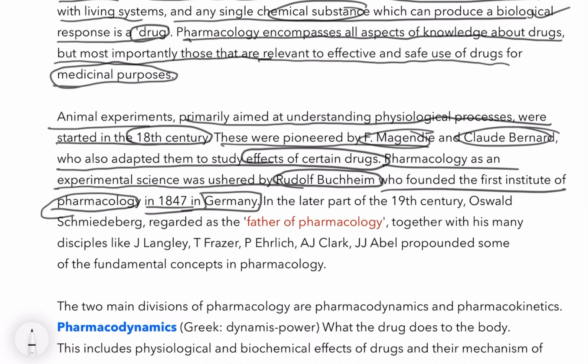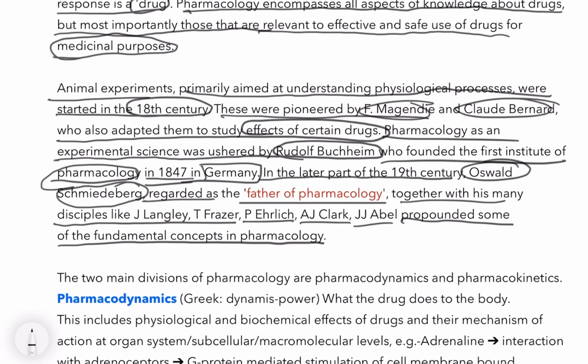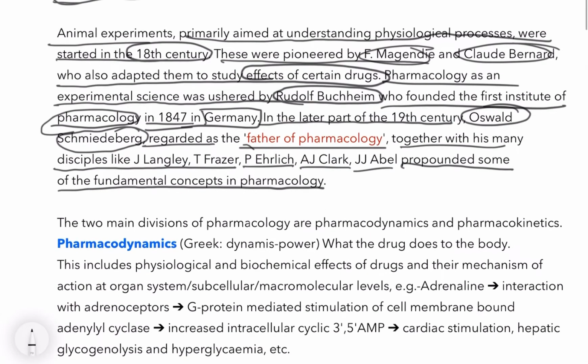Remember all these things. In the later part of the 19th century, Oswald Schmiedeberg, regarded as the father of pharmacology, together with his many disciples like J. Lange, T. Trenzer, P. Ehrlich, A. J. Clark, J. J. Abel, propounded some of the fundamental concepts in pharmacology. So it was just the introductory part on the scientists who contributed, but remember the father of pharmacology, which is enough.